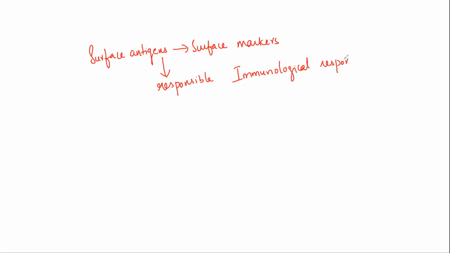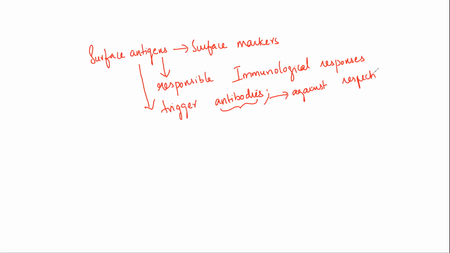The meaning of this is that they trigger the antibodies, due to which the antibodies are going to act against the respective antigen, if they match.